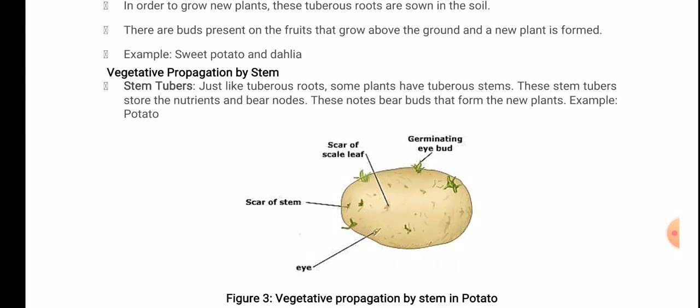You might have heard it called the eye of the potato. The germinating bud is generated from the eye. It is commonly called the eye of the potato, but it is not an eye, it is a part through which vegetative propagation occurs. You can see in the diagram vegetative propagation by stem in potato. From that germinating eye a bud comes, and when it comes into contact with moist soil, it results in the formation of a new plant. Clear? So this one is vegetative propagation by stem. Again, why does it come under vegetative propagation? Because the reproduction is taking place by a part other than the reproductive part. Clear?